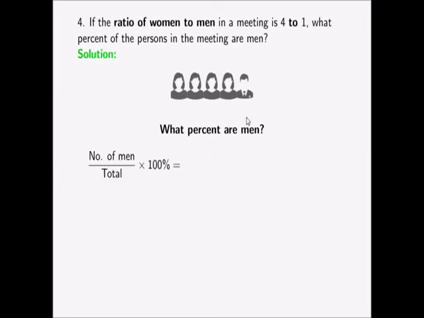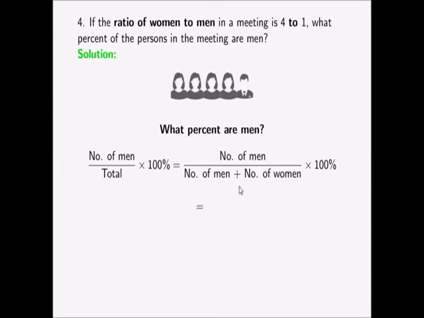So, ano formula niyan? Ang percent ng men sa meeting. That's number of men over total persons times 100%. So, paano natin i-compute ang total? Total is just what? Number of men plus number of women, right? Times 100%. So, let's do that.